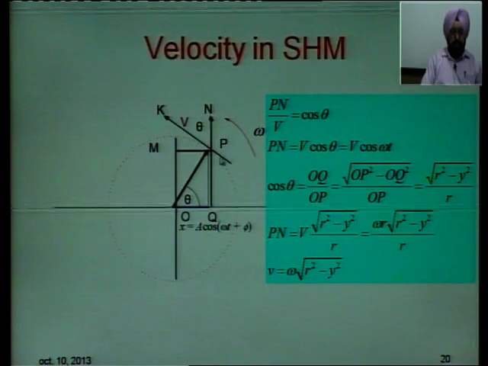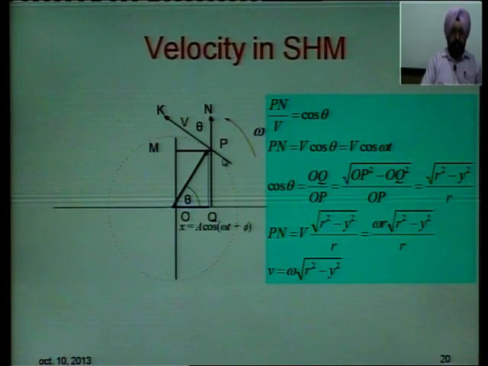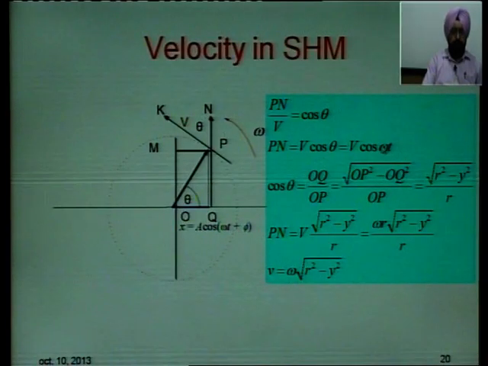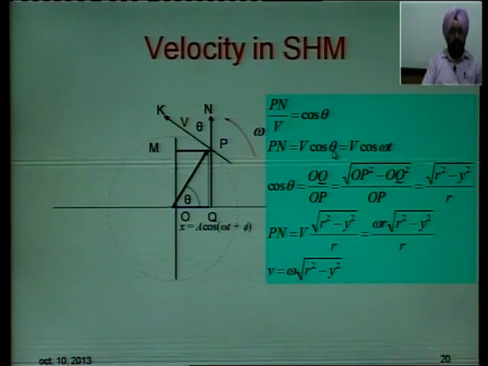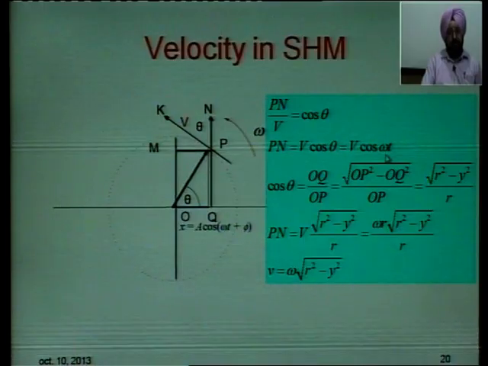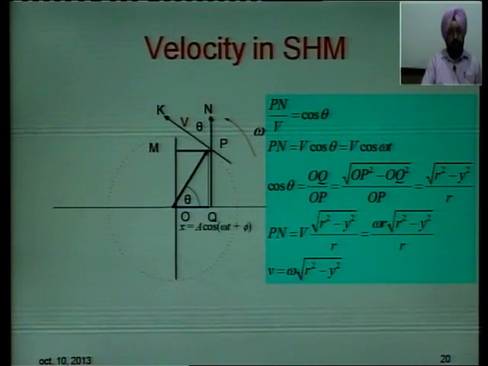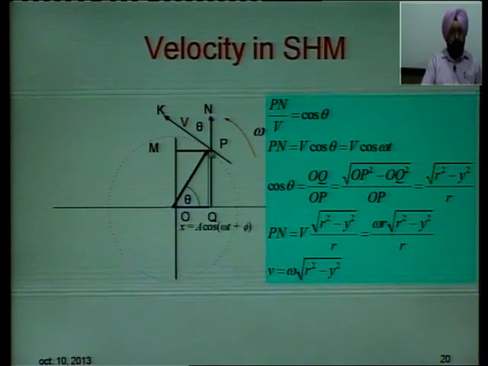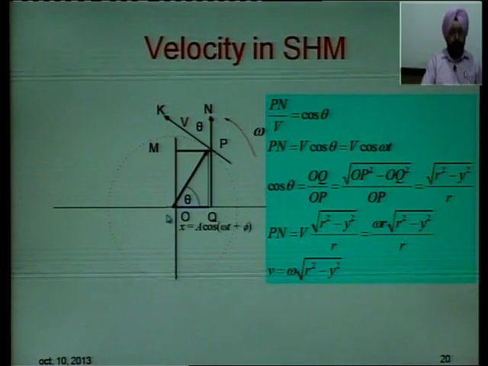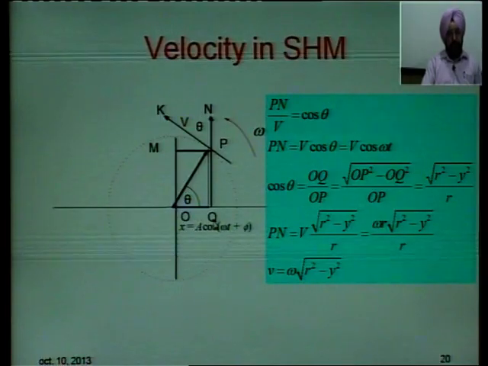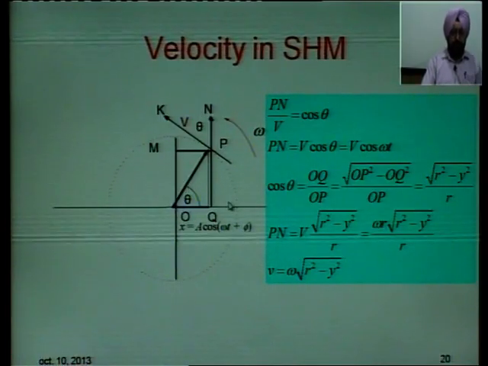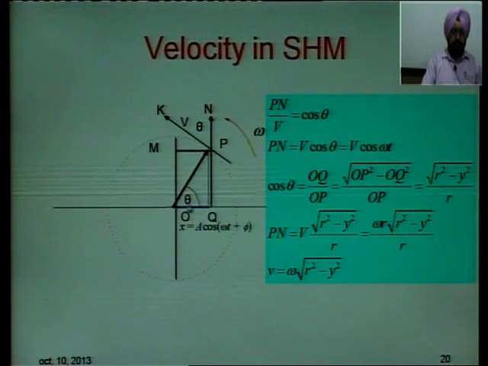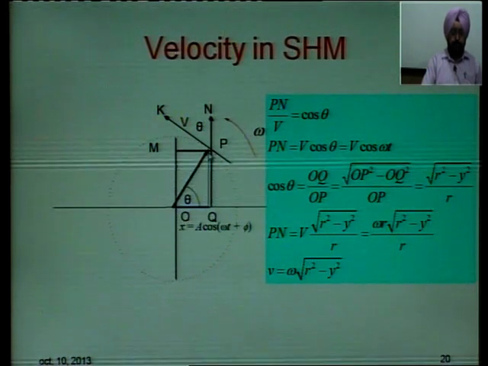So, Pn divided by V gives you cos theta. This means Pn is equal to V cos theta, and we had studied that theta is equal to omega t. So, Pn is equal to V cos omega t. If you see from this triangle OPQ, this is a right angle triangle, we can compute cos theta here. What is cos theta? Base divided by hypotenuse. Base is OQ, hypotenuse is OP.